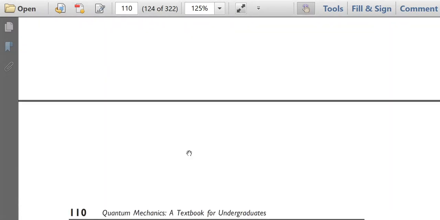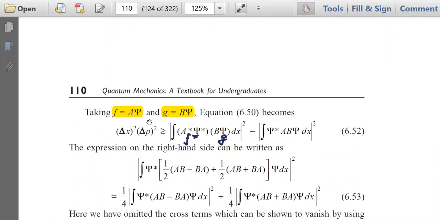You see here how we are using this. Let small f be equal to A psi and small g be equal to B psi. We are assuming the arbitrary functions f and g in this way, that is f equal to A psi and g equal to B psi.